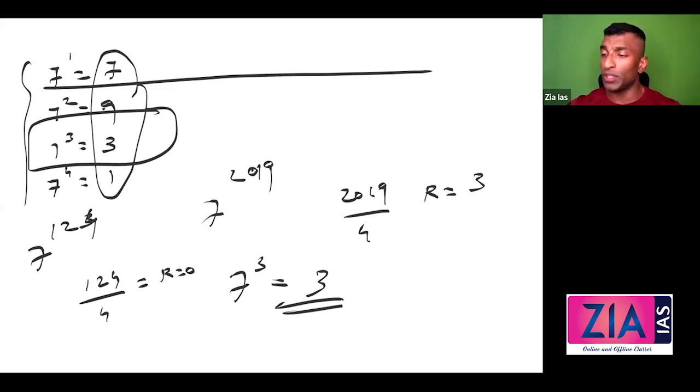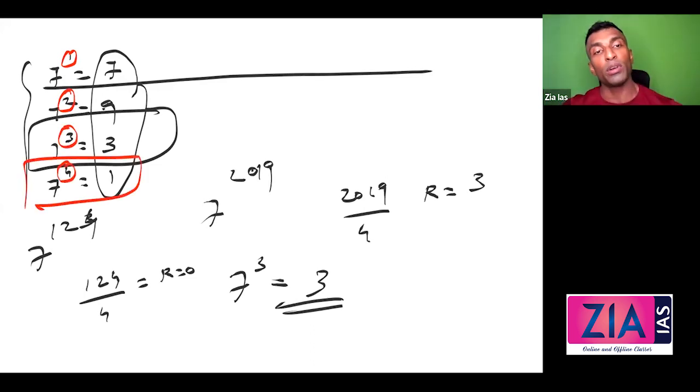So now don't have any confusion. If the remainder is 1, this. Remainder is 2, this. Remainder is 3, this. Remainder 0 means this, so your answer is going to be 7 raised to 4, the last digit 1. That's where you get the 0 remainder. If the remainder is 1, the first one. Remainder 2, the second one. Remainder 3, the third one. Remainder 0, that is the fourth one, because that is a multiple of 4. That's why you don't have a remainder.